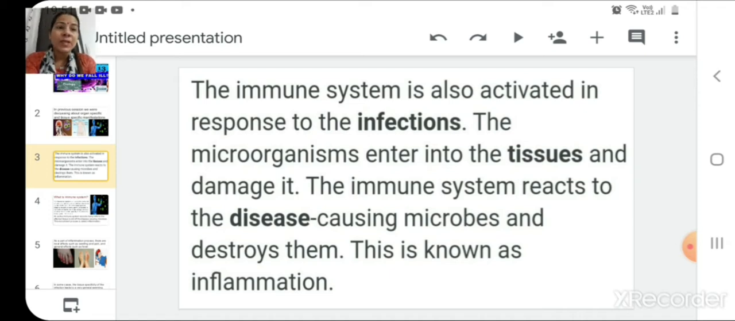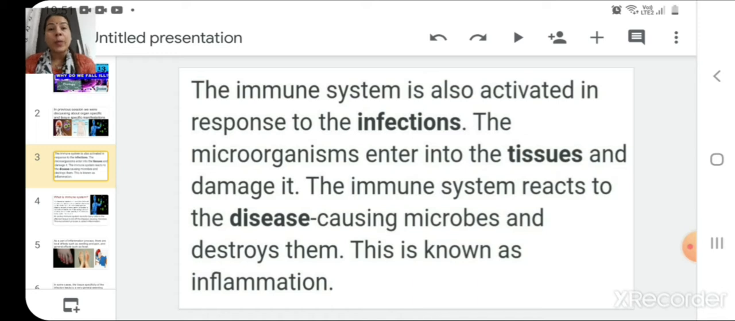The immune system is also activated in response to the infections. The microorganisms enter into the tissues and damage them. The immune system reacts to the disease-causing microbes and destroys them. And this is known as inflammation.